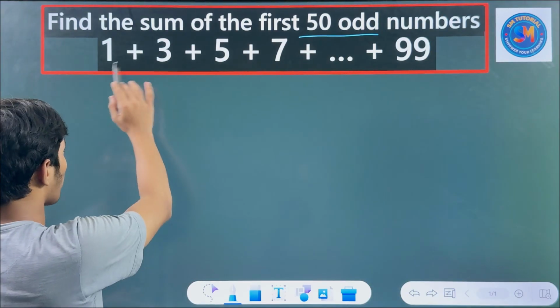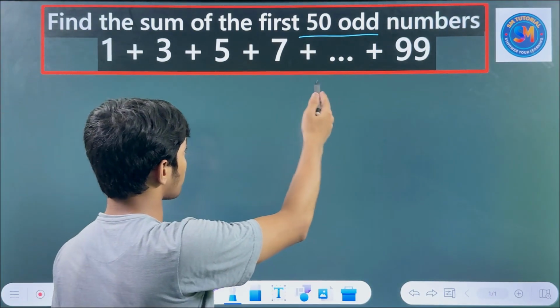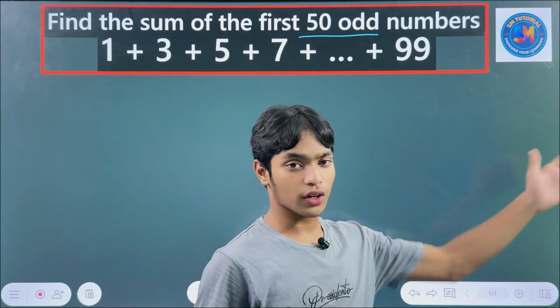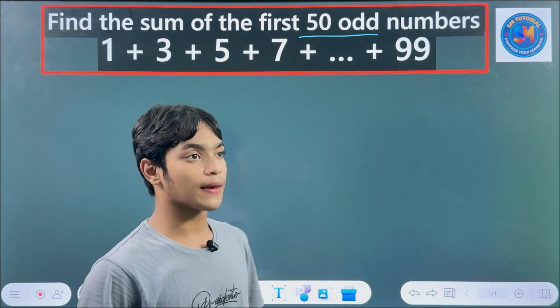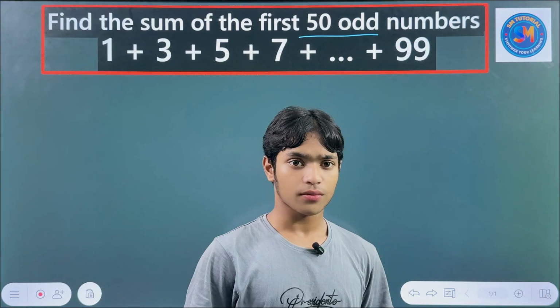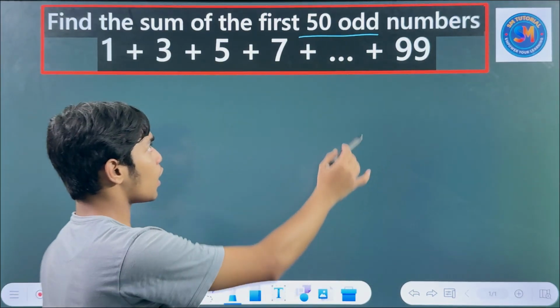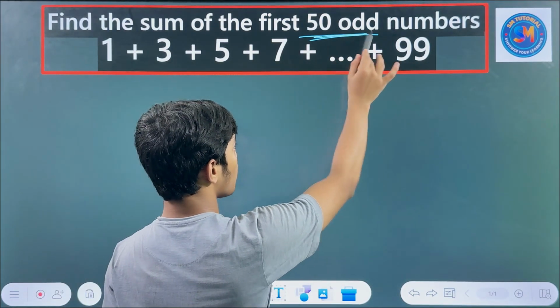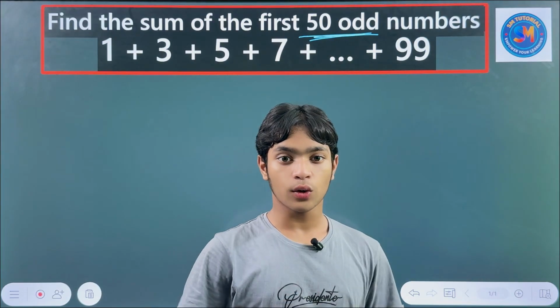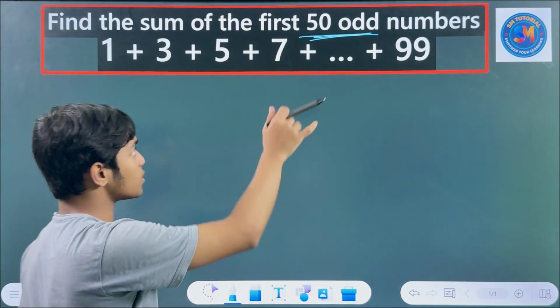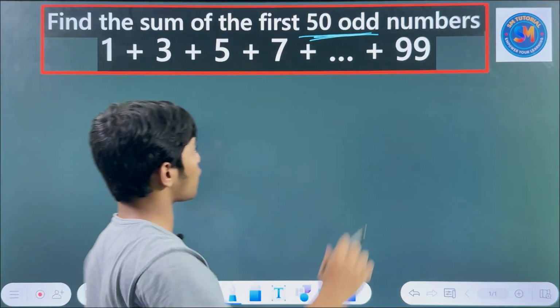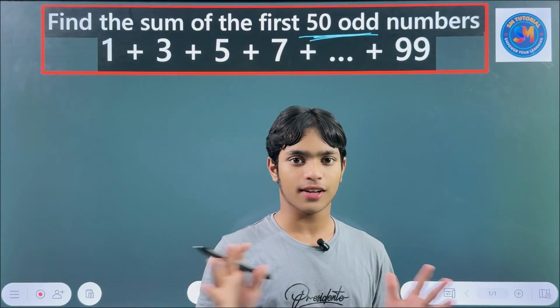You can see 1 plus 3 plus 5 plus 7 plus ... then 199. Most of the time the question will just say find the sum of the first 50 odd numbers, and it won't write out this series.